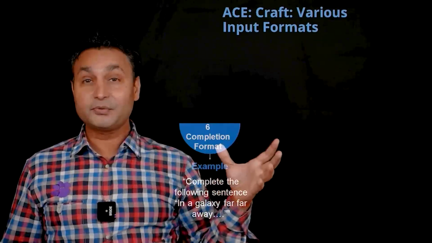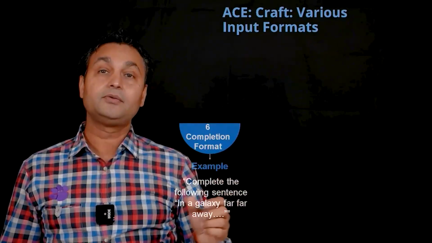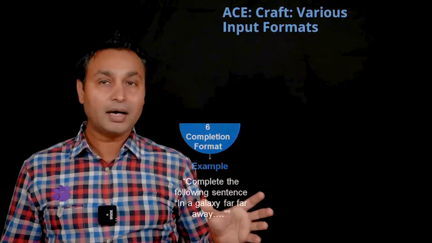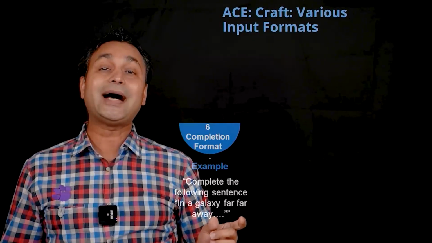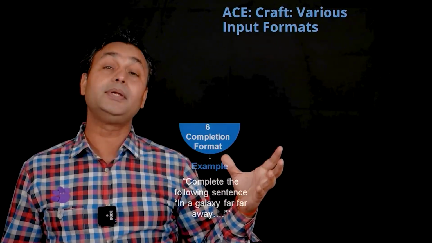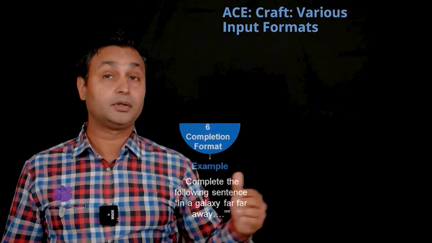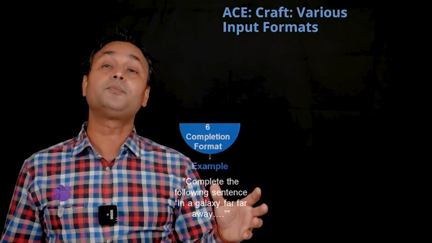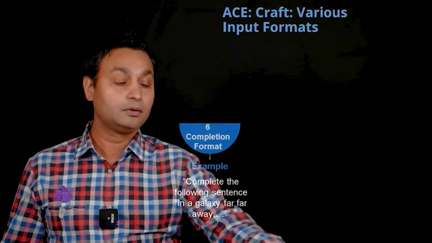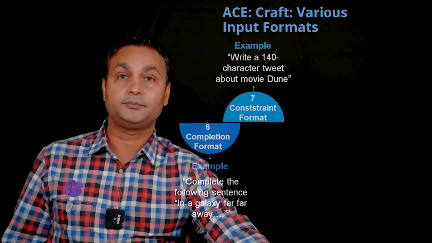Let's move on to the sixth one, which is the completion format, right? So you complete the following sentences where you're providing some input in the form of text which is incomplete, and you are asking ChatGPT to complete the remaining sentence or follow on and add 3 or 4 more sentences. So this sort of prompting will be known as completion format prompting.